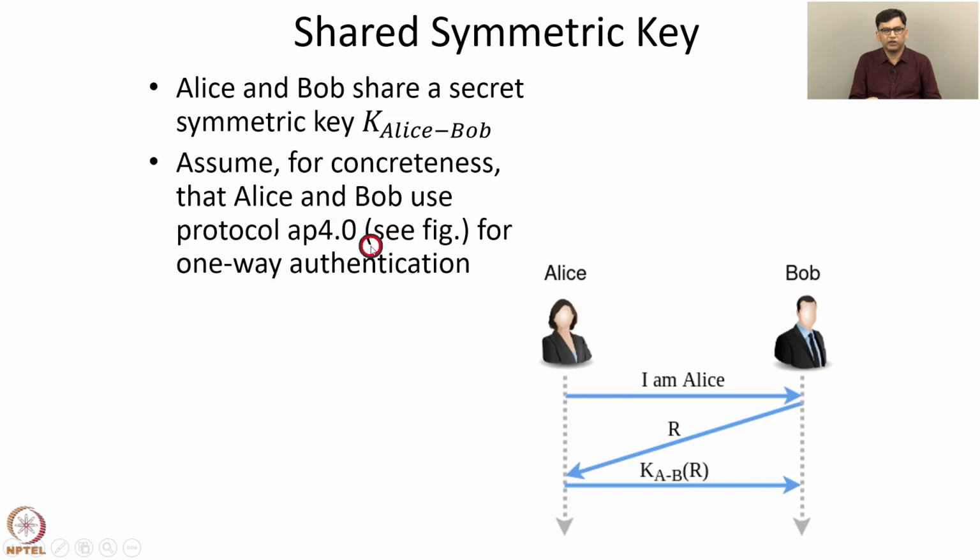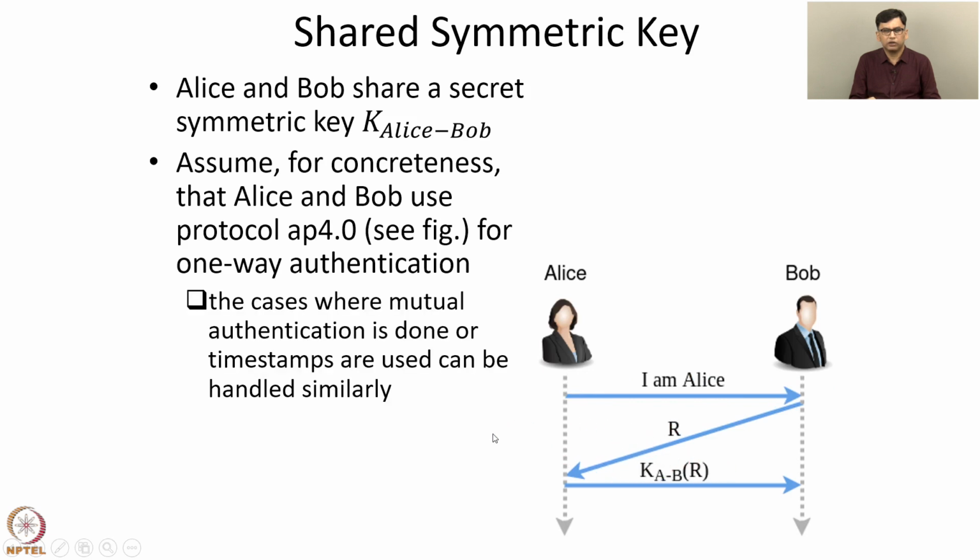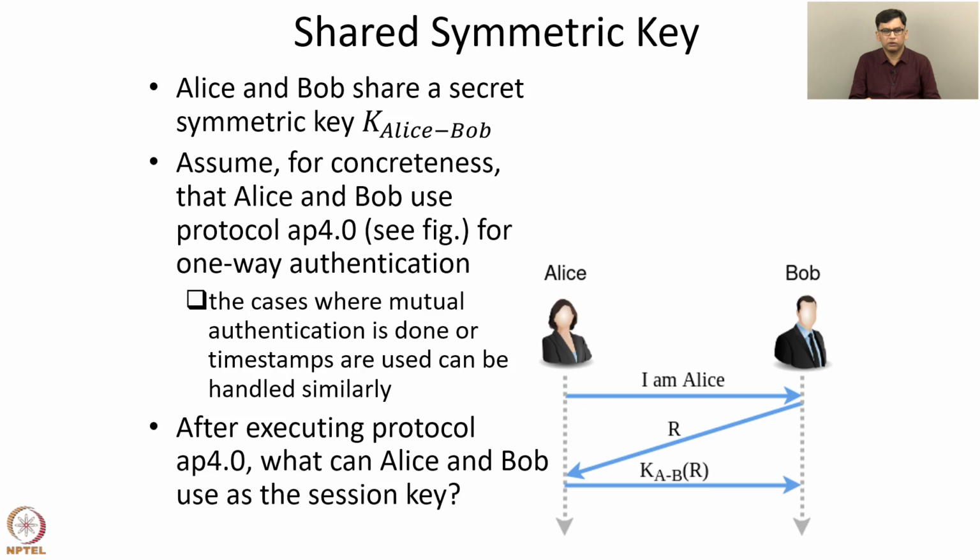Assume for concreteness that Alice and Bob use the protocol AP 4.0, which is shown in this figure, for one-way authentication. Recall that in this protocol, Alice sends "I am Alice", then Bob responds with a nonce R, and Alice sends KAB of R. We discussed many other protocols, so the cases where mutual authentication is done or timestamps are used can be handled similarly to our discussion for AP 4.0, which we now discuss. The question is, after executing this protocol AP 4.0, what can Alice and Bob use as the session key?